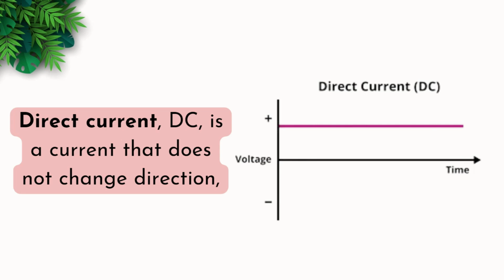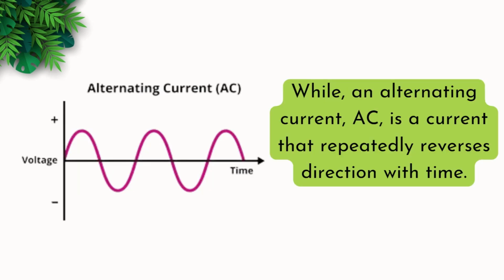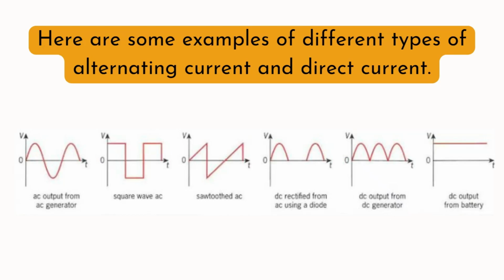Direct current is a current that does not change direction, while an alternating current, AC, is a current that repeatedly reverses direction with time. Here are some examples of different types of alternating current and direct current.